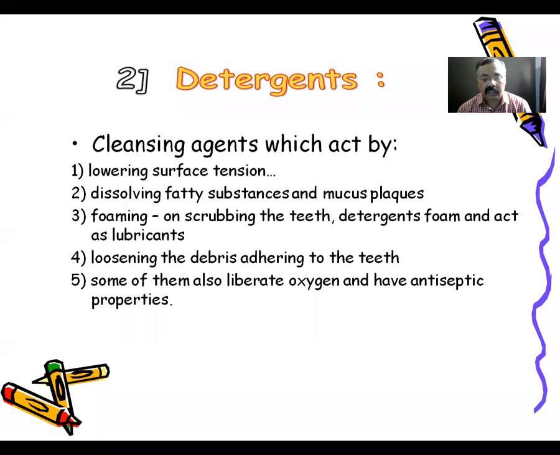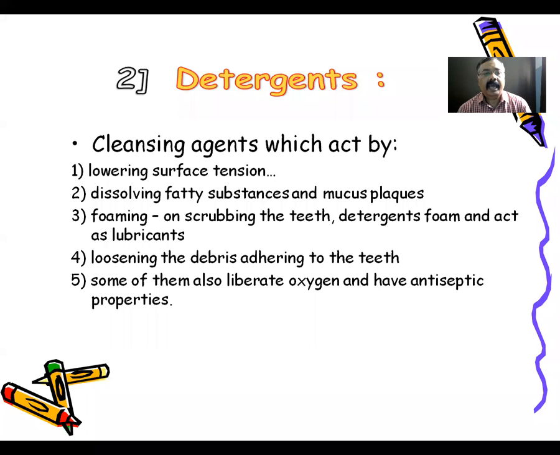Then they may act by foaming action on scrubbing the teeth, which helps during scrubbing, and the detergent foams also help as lubricants.